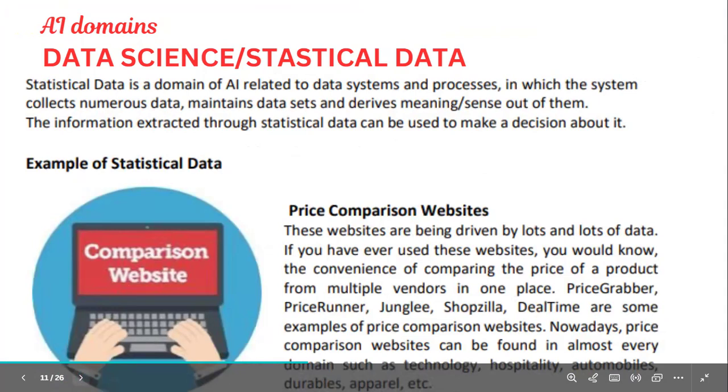First is data science or statistical data. So first we will see data science and statistical data. You will definitely get two questions from each domain in the objective, or at least one question, definitely two questions you will have in the objective. And there is a scope for 4 marks also.